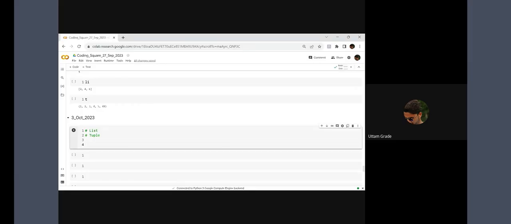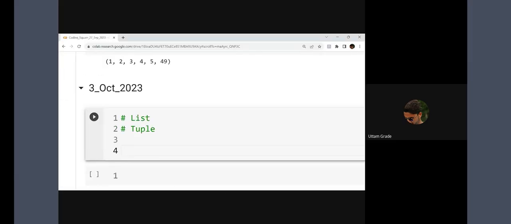I'm going to create a list over here. I'm going to ask how many data structures are used in Python. Can you just tell me? Yes, Rajpal, the data structures we talked about yesterday, 4 and 5, are the only useful ones. The rest are not useful for us as a data analyst or data scientist.